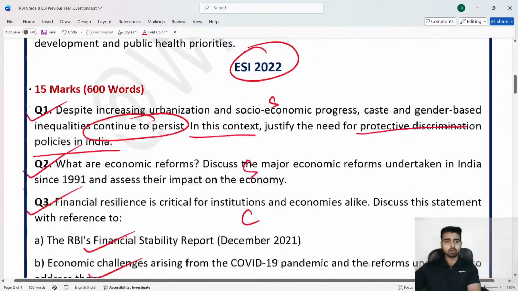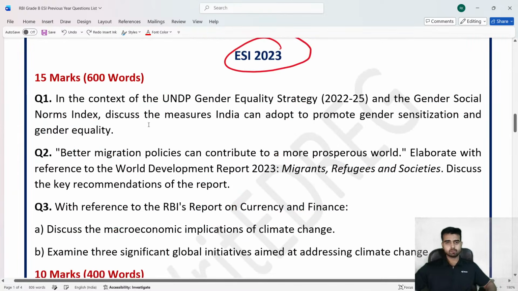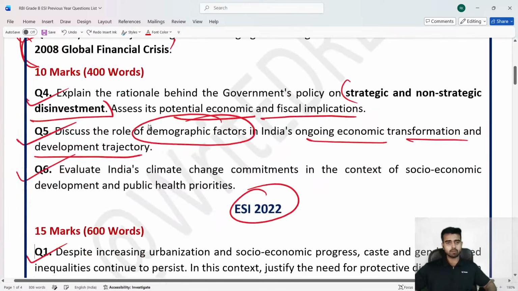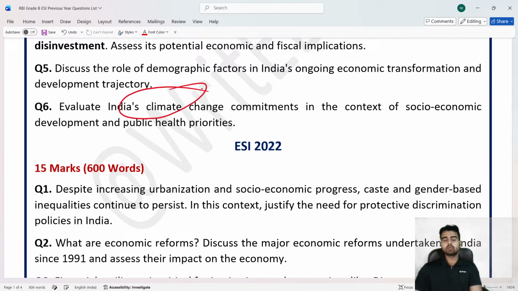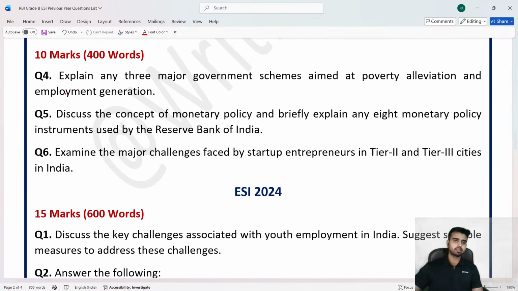Now, if you see in the year 2021 as well, question was there on the climate change. ये देखो 2021 में भी India's commitment to the climate change. So climate change is a very important topic, है ना। Again and again I am telling you, climate change is a very important topic. Climate change हो गया, net zero carbon emission हो गया, ये जो भी चीजें हैं related to environment become very important. ठीक है, चलो moving ahead. अब 10 marker question की बात करते हैं.